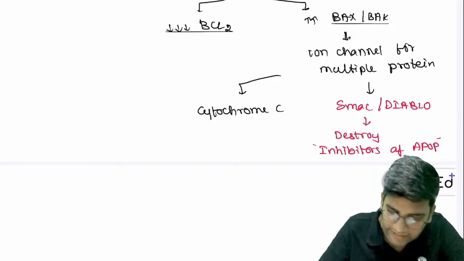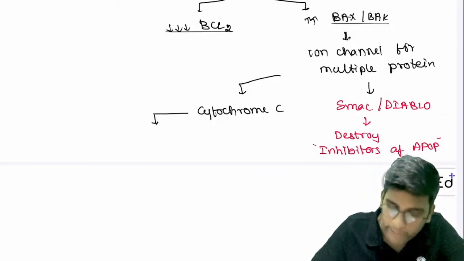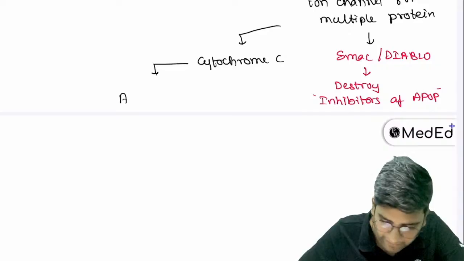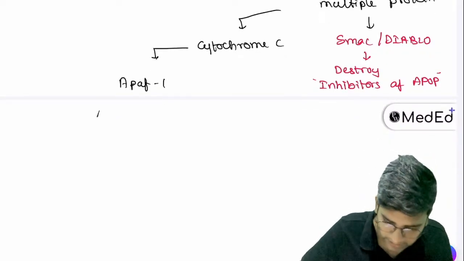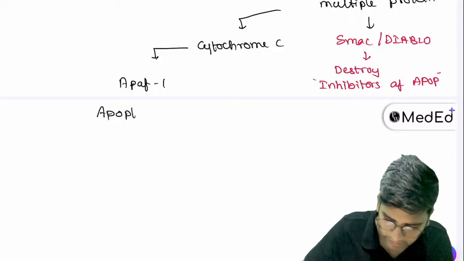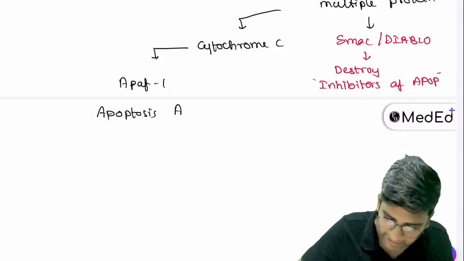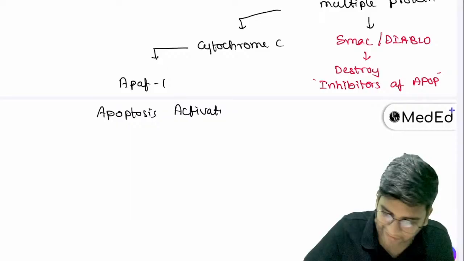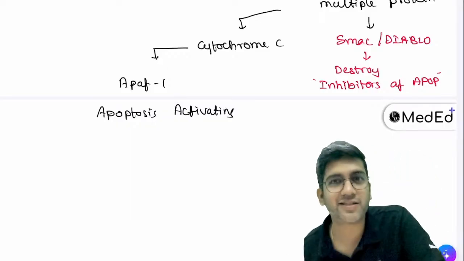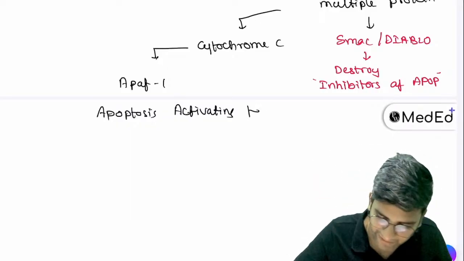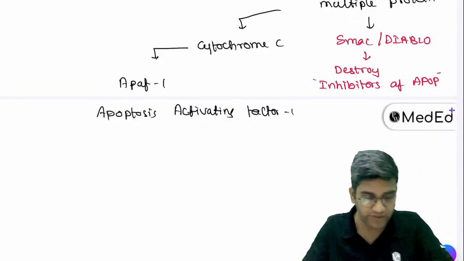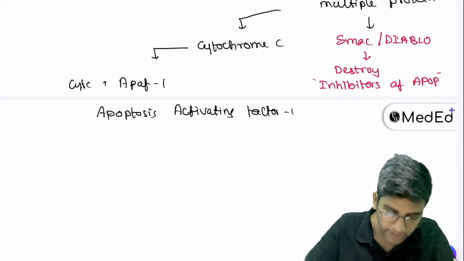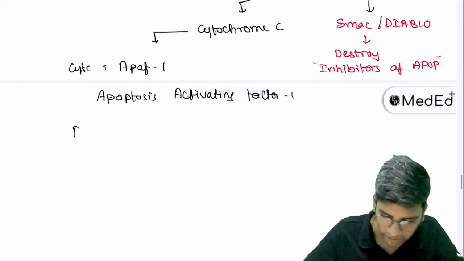And cytochrome C, once it comes outside, will bind to one more protein called APAF-1. Too many proteins, right? APAF-1 is apoptotic protease activating factor. It's simple to remember. AF is activating factor, right? These days when I say AF, something else comes to the mind, right? It's activating factor, APAF-1. So cytochrome C binds to APAF-1 and forms a structure called an apoptosome. Okay.